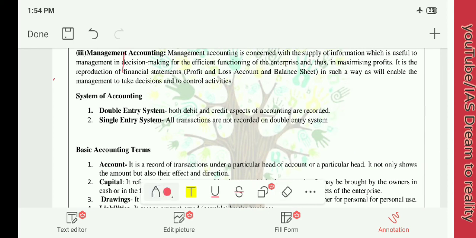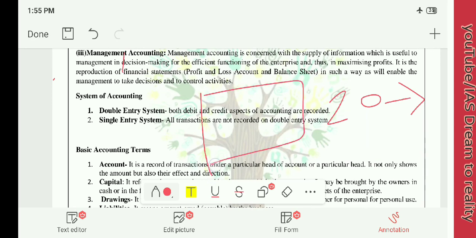You went to a bank and you deposited 20 rupees. Okay, that is an asset for you because you have deposited 20 rupees. In the accounting book, here there will be credit and here there will be debit. In the credit, you will be recorded as 20 rupees because it has been credited to your account, and it is an asset for you.